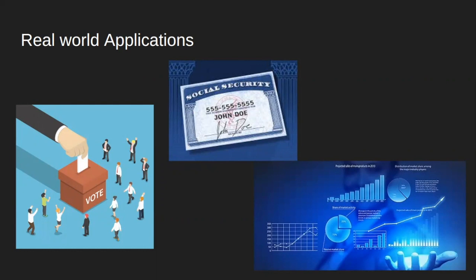In identity management, such as Social Security, we can use zero knowledge proofs to manage your information and for authentication, so users can prove their identity without providing too much sensitive personal information. And as for data analytics, we can use zero knowledge proofs to perform large analysis of data without compromising the privacy of individual data points.